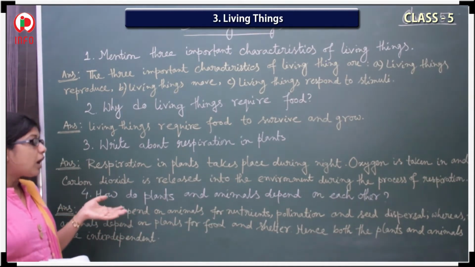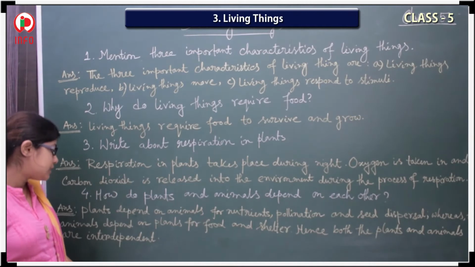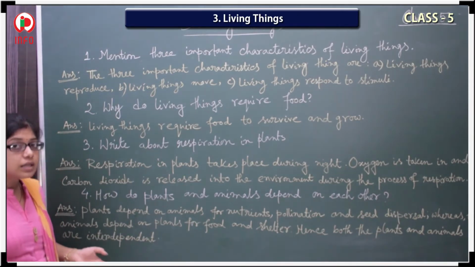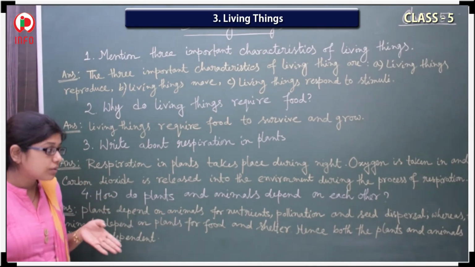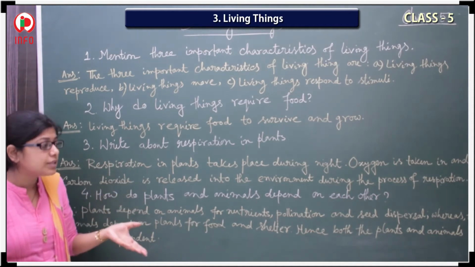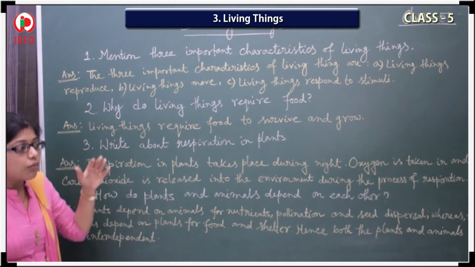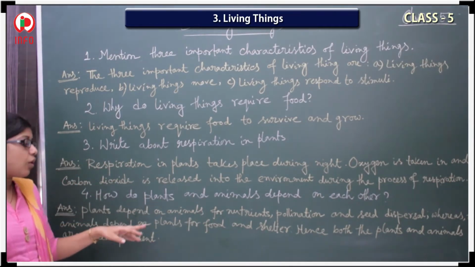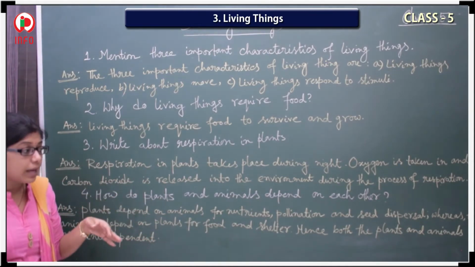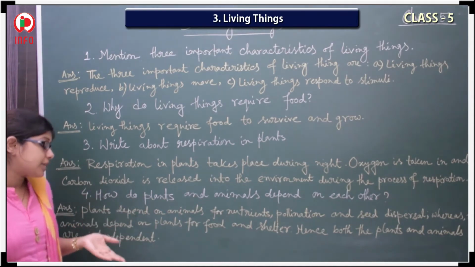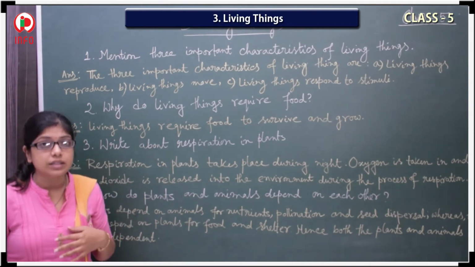The last one: how do plants and animals depend on each other? So what should be the answer? Plants depend on animals for nutrients, pollination and seed dispersal. Whereas animals depend on plants for food and shelter, hence both plants and animals are interdependent. Interdependent means both of them need each other. Is it clear?